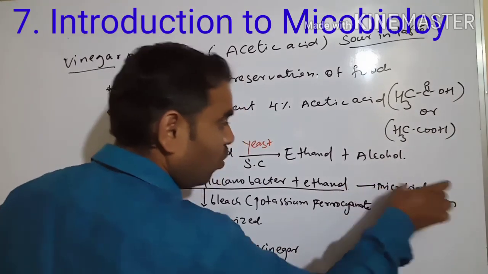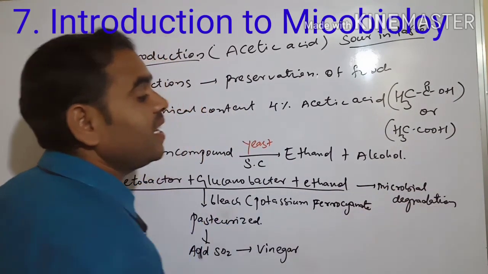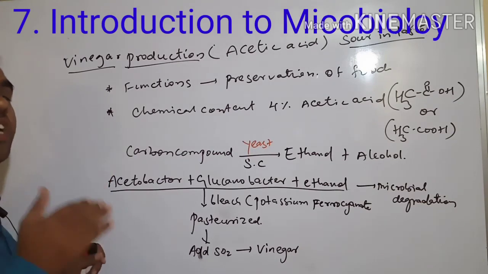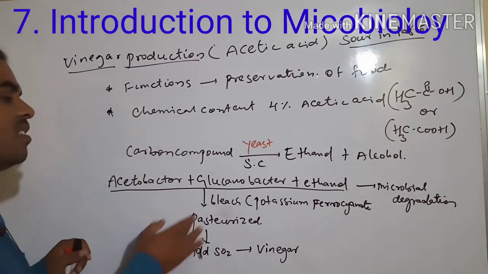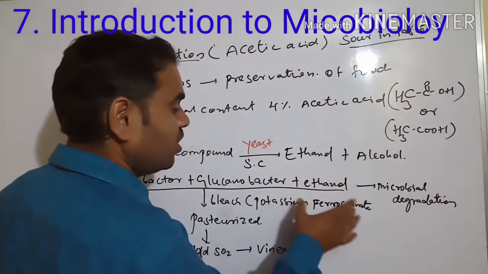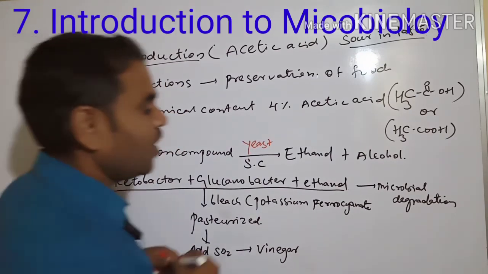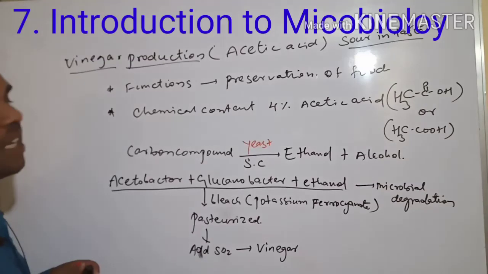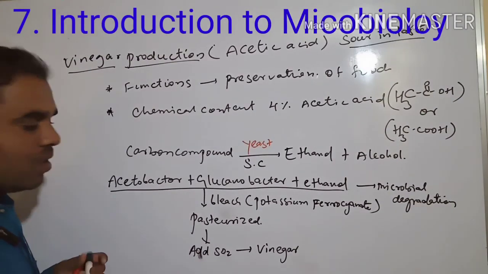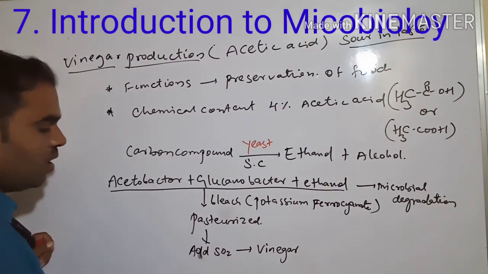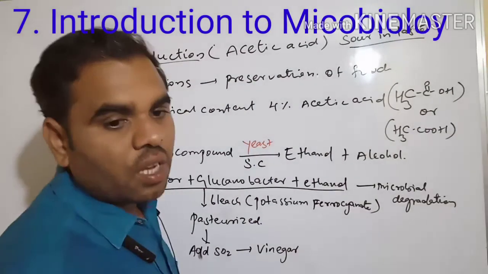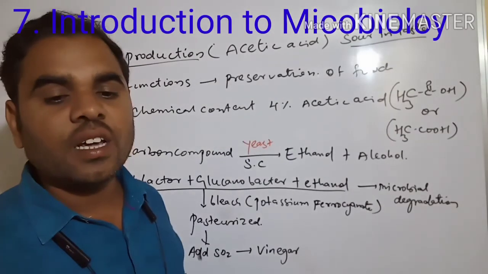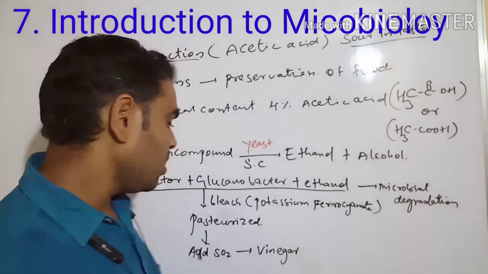See, these both are microbial degradations. It breaks down the molecules, which means degradation. Potassium ferrocyanate is used for bleaching. Pasteurization is also done, and sulfur dioxide is added. We are getting finally what?